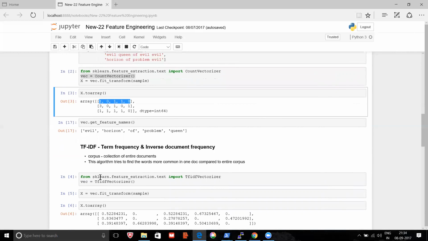Okay, next up is TF-IDF. TF-IDF stands for term frequency and inverse document frequency. What is this TF-IDF? Just imagine you have a library of books, and you want to find out what each book is about.